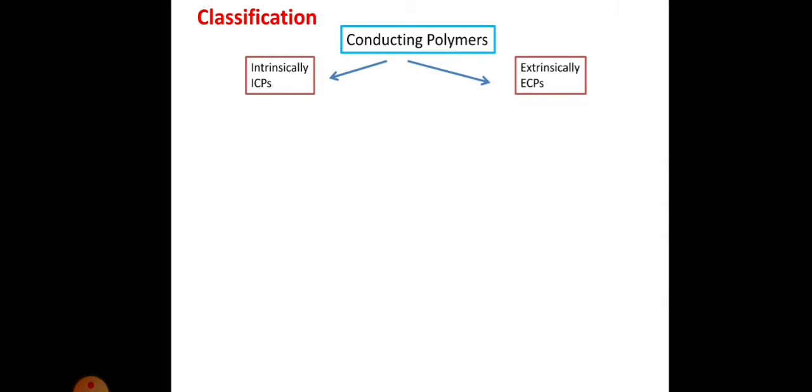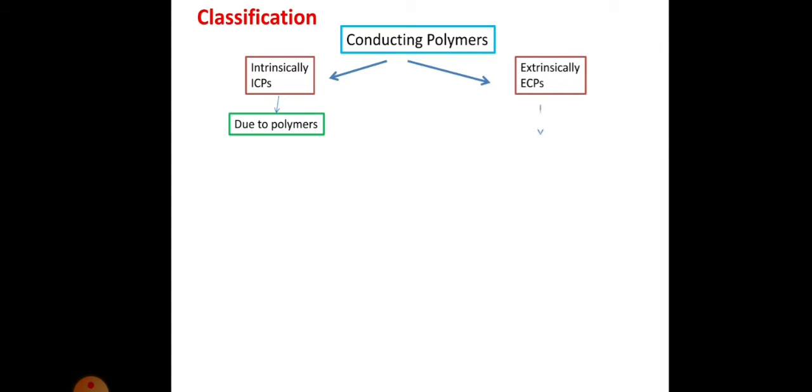Now let's see about the classification of the conducting polymers. Conducting polymers can be classified as intrinsically conducting polymers, shortly named ICPs, and extrinsically conducting polymers, shortly named ECPs. What do you mean by intrinsically conducting polymers? Here the conduction is due to the polymers themselves. The polymers may have conjugation in them, and the conduction is due to the polymers.